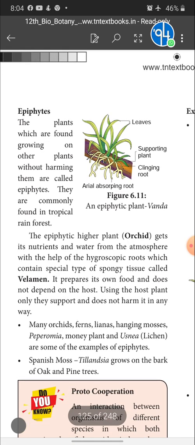The plants which are found growing on other plants without harming them are called what? Epiphytes. Okay. The plants which are found growing on other plants without harming them are called epiphytes. They are commonly found in the tropical rainforest. Where are they found? They are commonly found in the tropical rainforest.